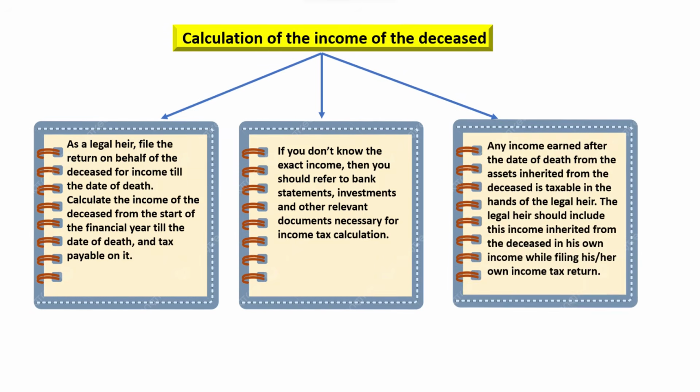Any income earned after the date of death from the assets inherited from the deceased is taxable in the hands of the legal heir. The legal heir should include this income inherited from the deceased in his own income while filing his or her own income tax return.